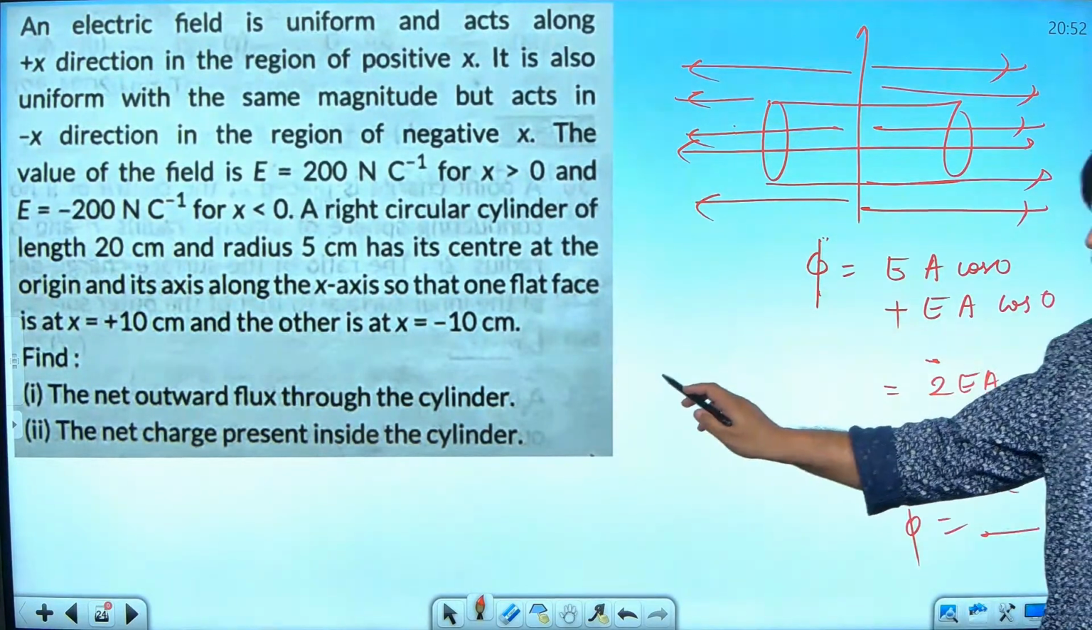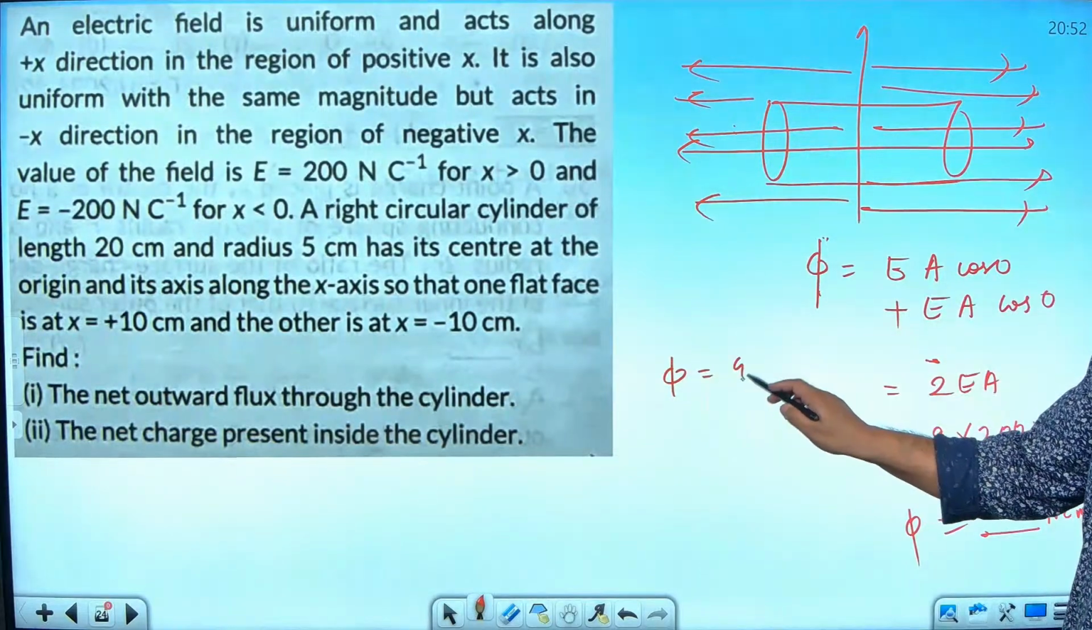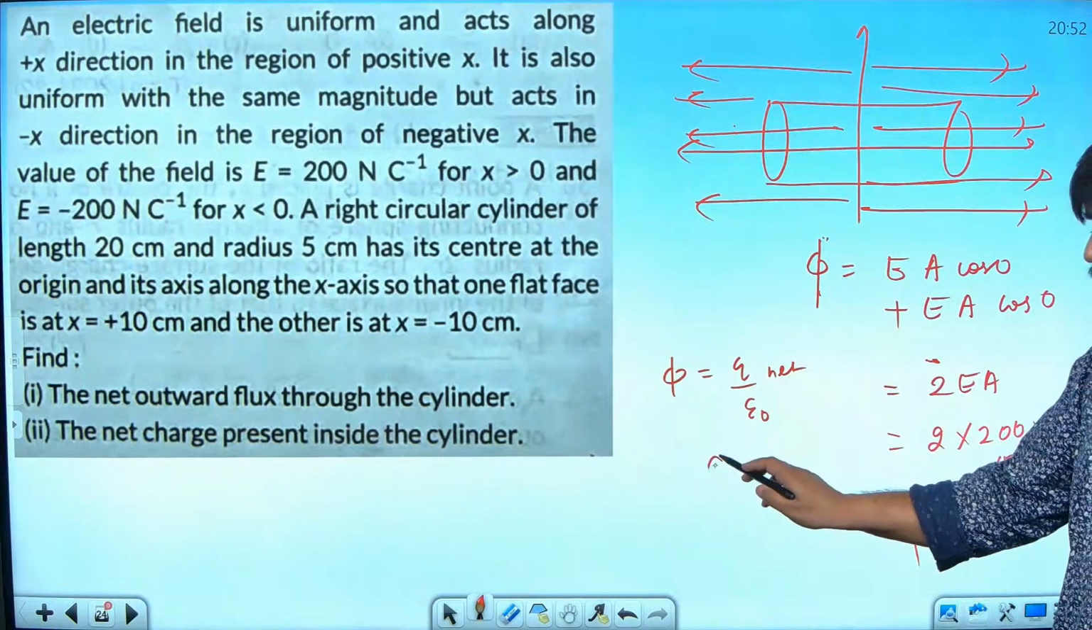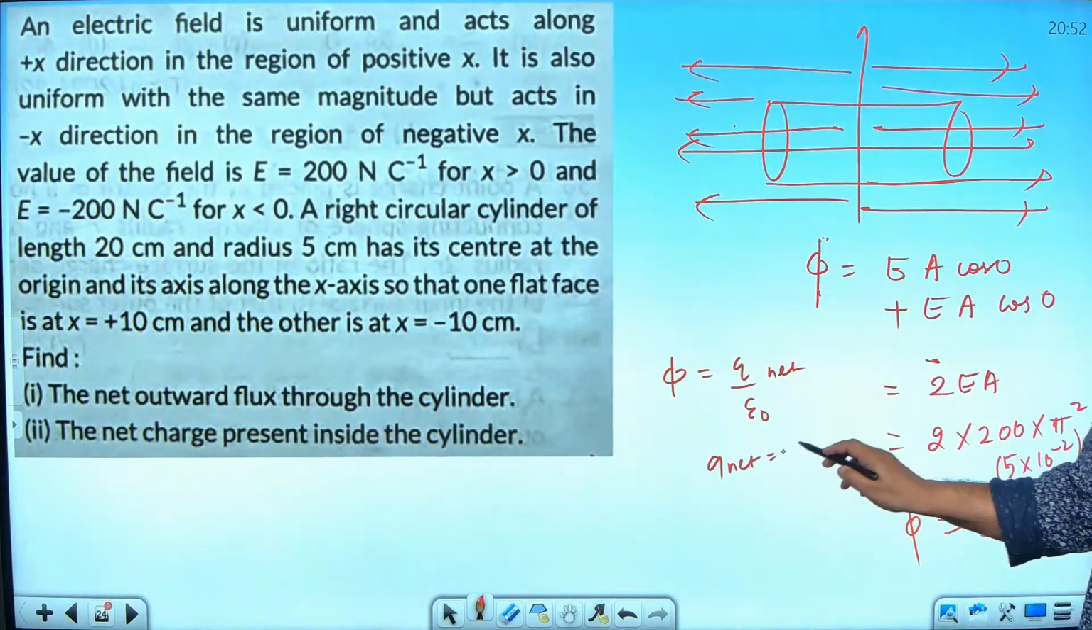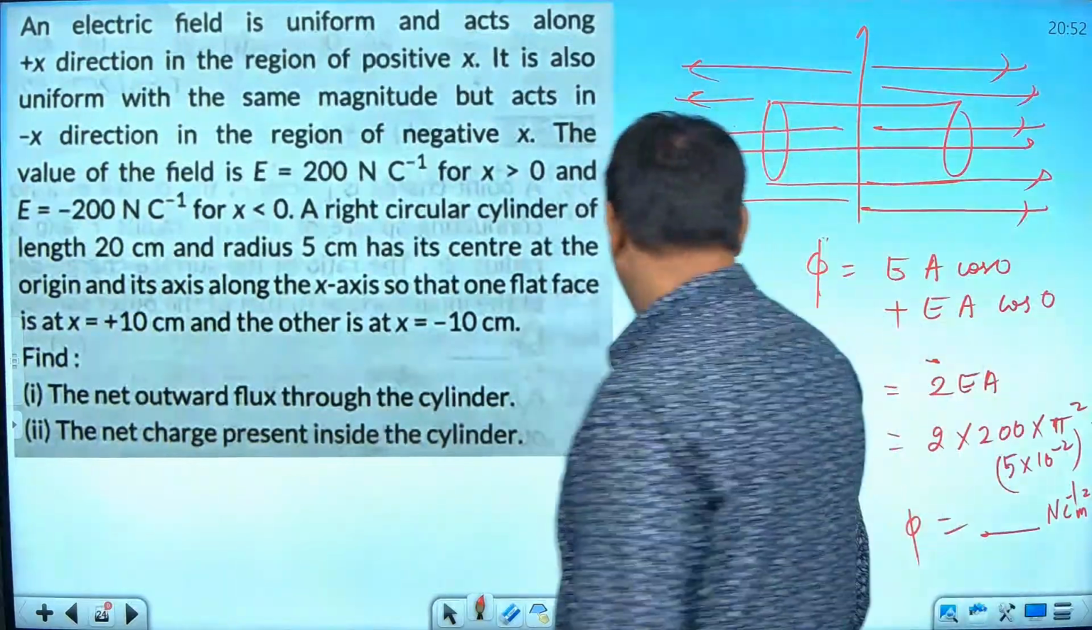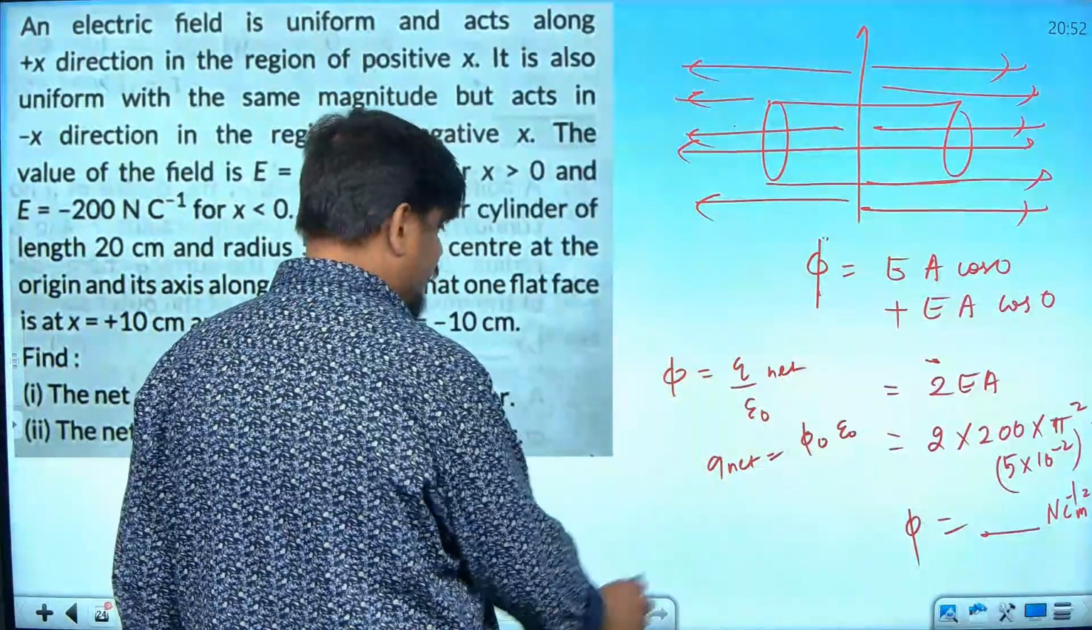And since flux is equal to Q by epsilon naught, then Q net will become equal to whatever value you got, multiplied with 8.85 into 10 to the power minus 12, and you will get the answer. Is it clear to you?